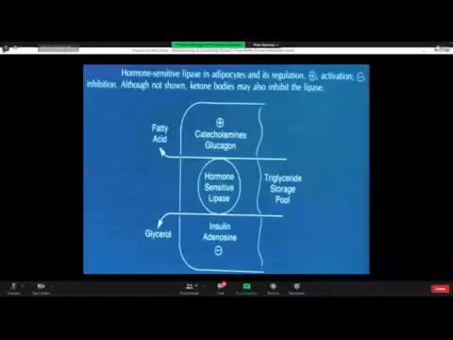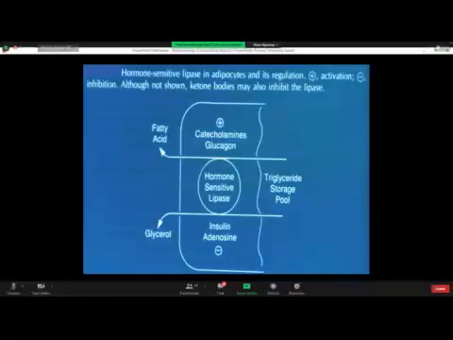Look at this slide. It shows one enzyme, which is HSL, hormone sensitive lipase. Hormone sensitive lipase is a lipolytic enzyme. When this enzyme is activated, it converts the triglyceride storage pool of the adipose tissue into free fatty acids and glycerol.